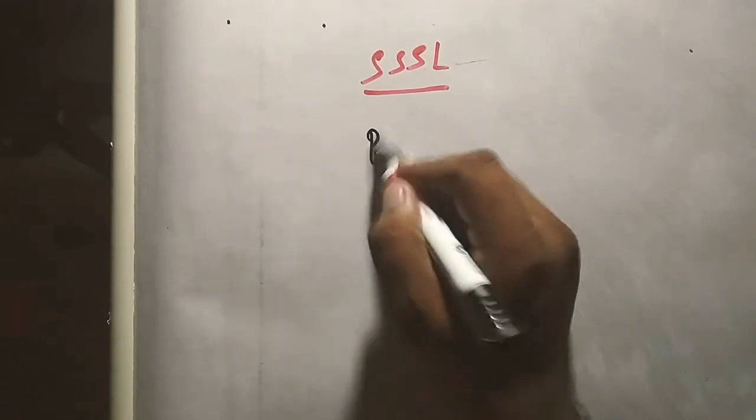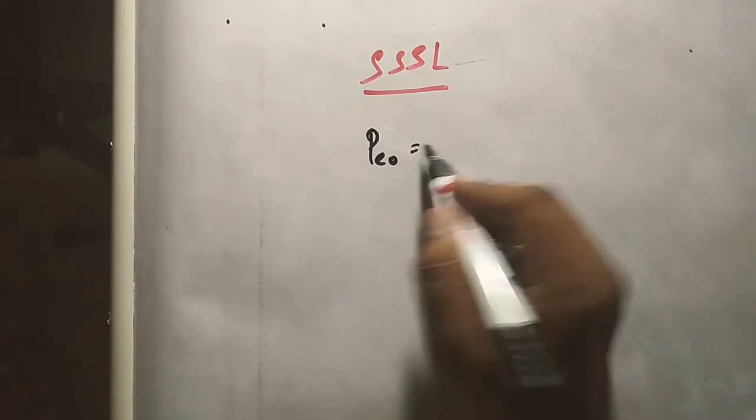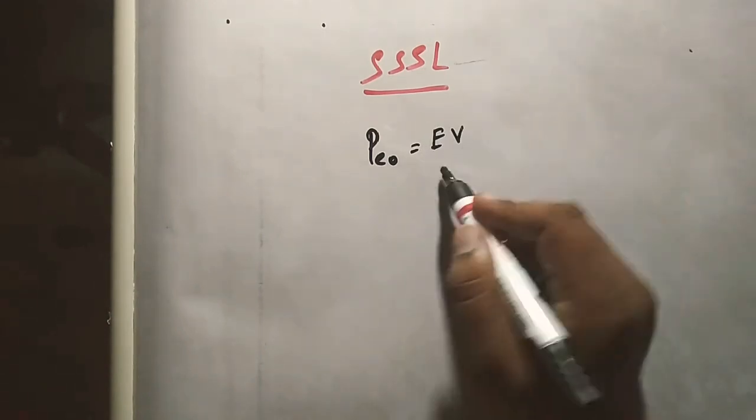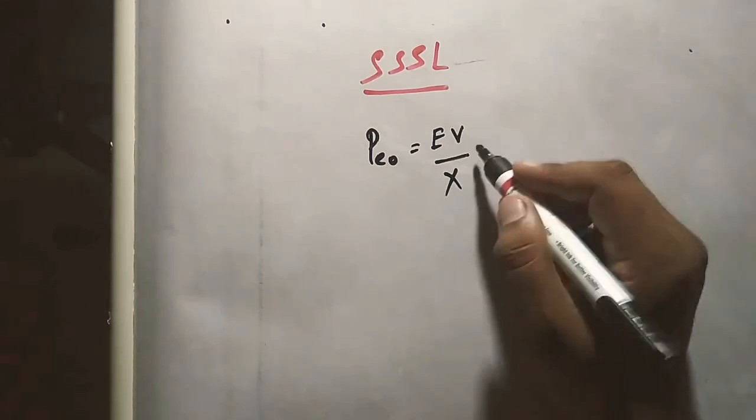So let the electrical power under this condition be denoted by PE0. PE0 is the electrical power under no load operation of a synchronous machine. It is generally given by the formula EV by X sine delta naught.